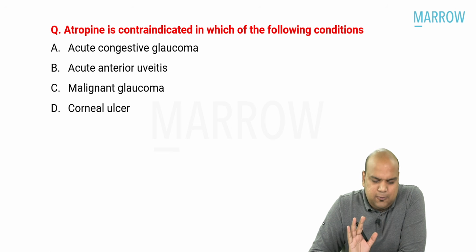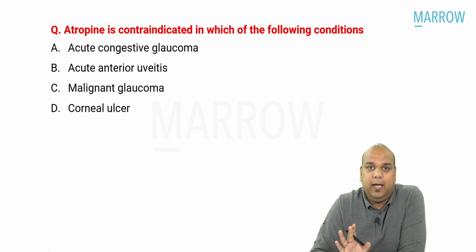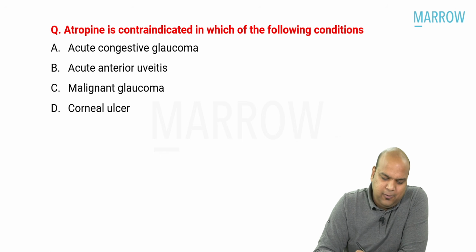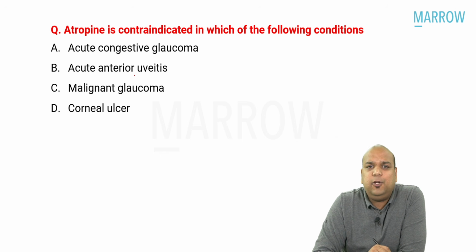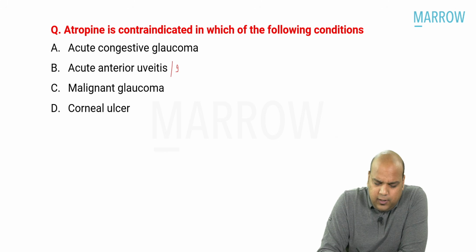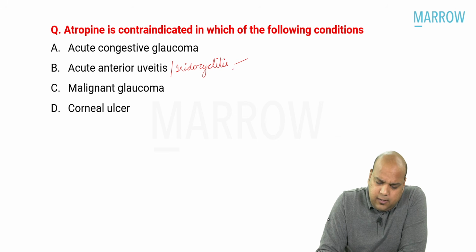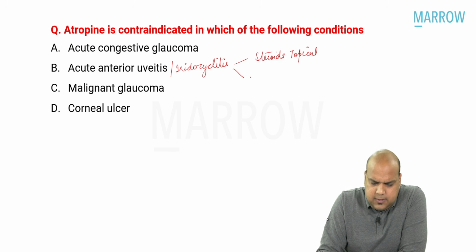I know atropine is contraindicated in acute congestive glaucoma. I know, but I am doubtful. So let me rule out. Let's say how I rule out. Acute anterior uveitis, also known as iridocyclitis. Yes. Do I use atropine in this? Yes. What is the treatment? The treatment is steroids, topical steroids, okay, plus along with that, cycloplegics.